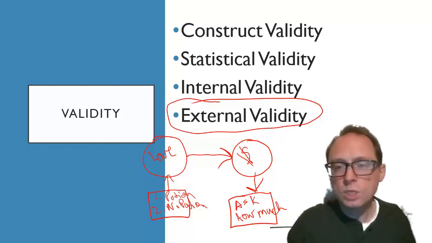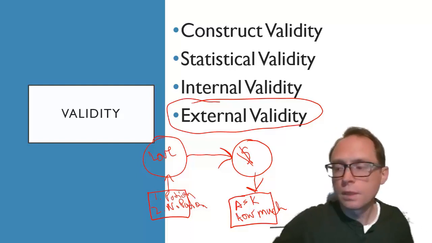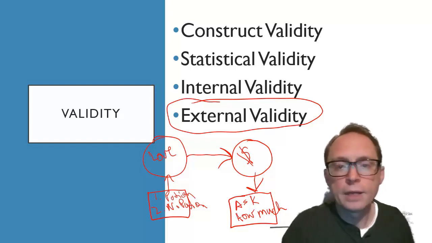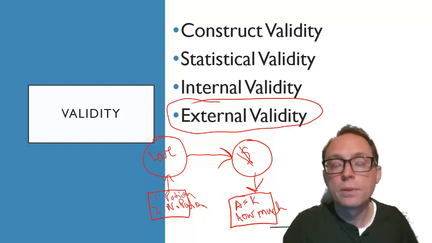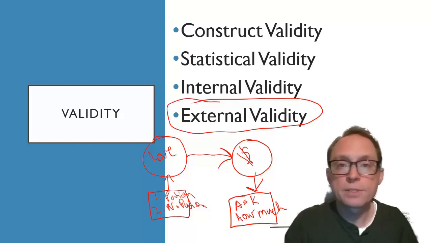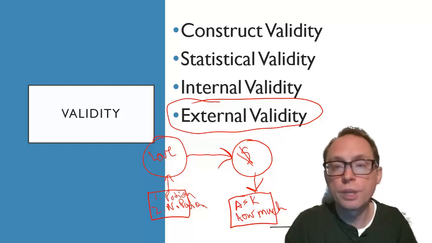Okay, here's what we're going to do. Let's go ahead and do an example using a very famous study, which is Festinger and Carlsmith's cognitive dissonance study. I'm going to have you watch the video, and then I'm going to have you tell me about it, and we'll review it.